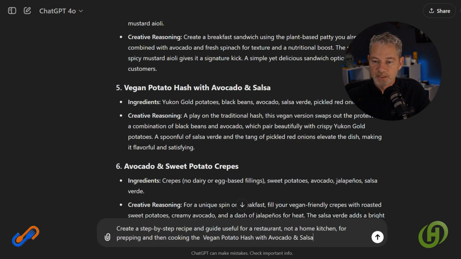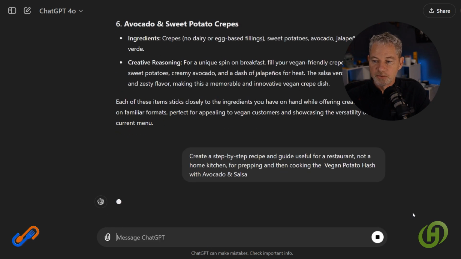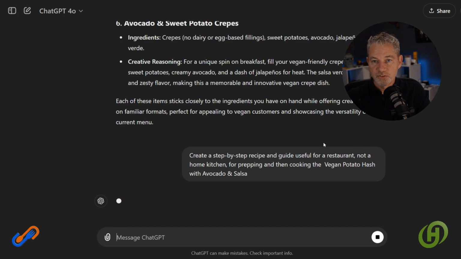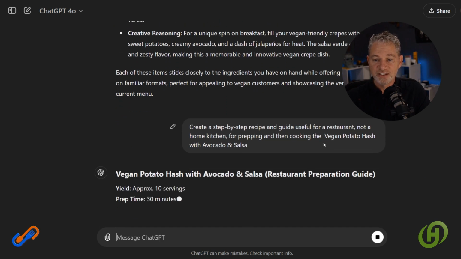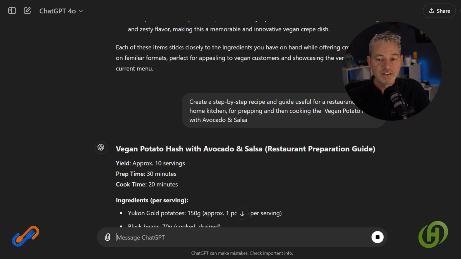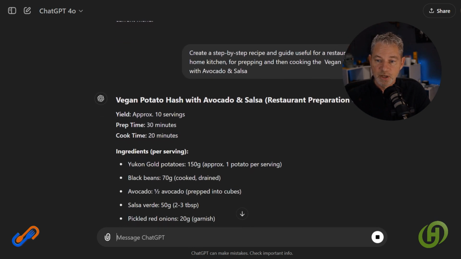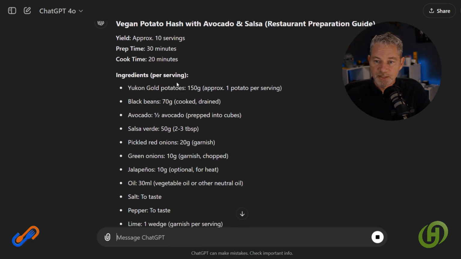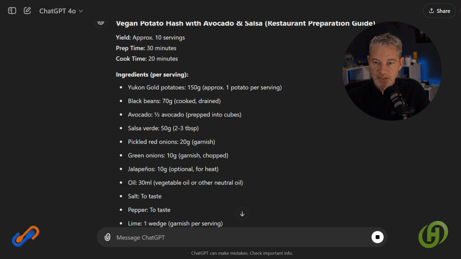So we're going to drop in the dish. We're going to hit send. And what we should start seeing here any second is that step-by-step guide. Okay, it's giving me a yield, so it's not trying to cook for 2 at home. It's giving me a prep time, cook time. Here's my ingredients. I want to scan these.